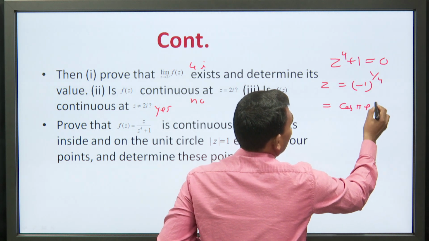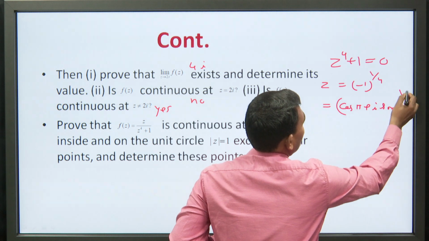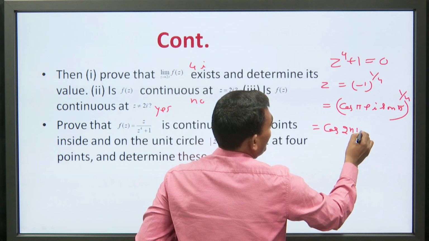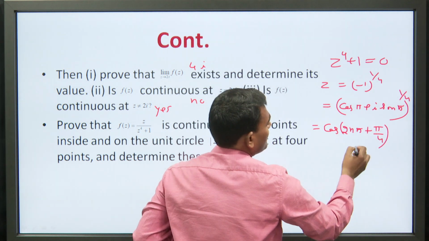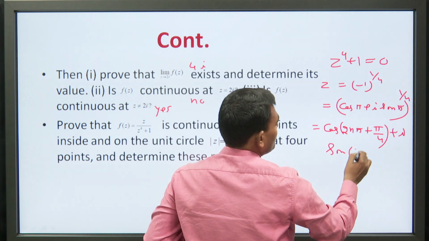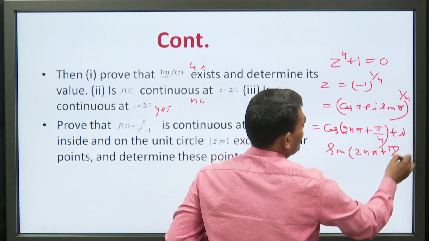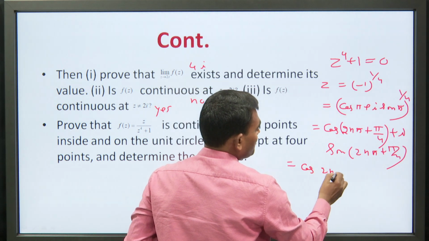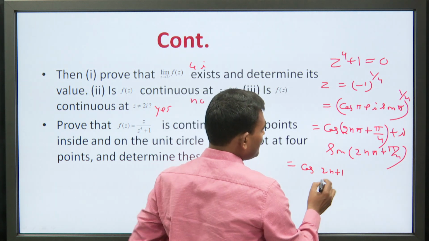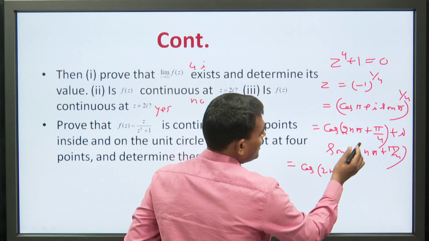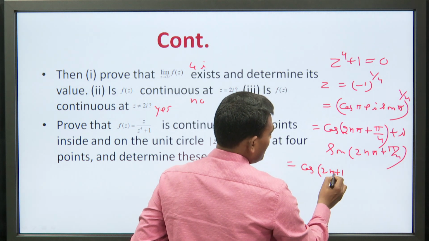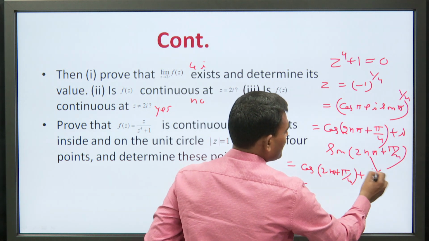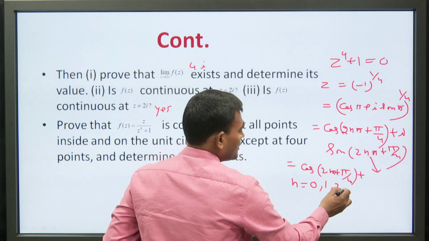(cos pi plus iota sin pi) to the power 1 by 4, and the general value will be cos (2n pi plus pi) by 4 plus iota sin (2n pi plus pi) by 4. So, in this way you can calculate it, and this is the same thing for n equal to 0, 1, 2 and 3.